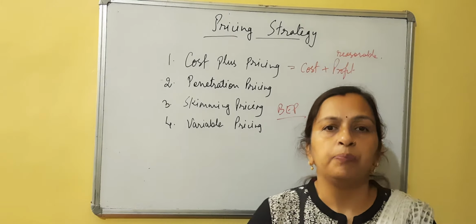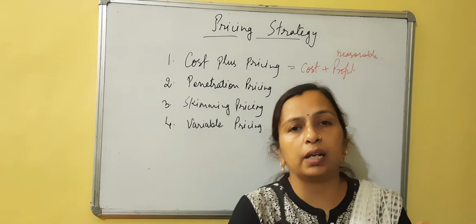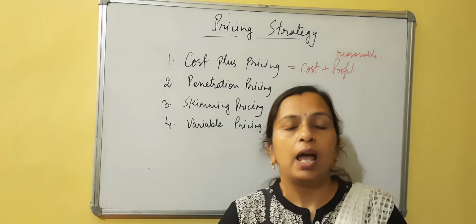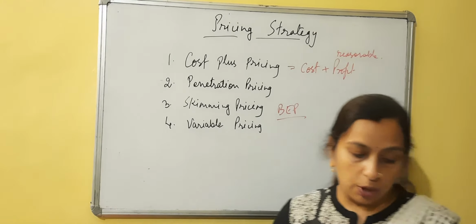This happens. We have also seen this in our life. When you are purchasing in bulk, the prices will be reduced, and if you are purchasing only 1 unit, prices will not be reduced. So this is what variable pricing is.